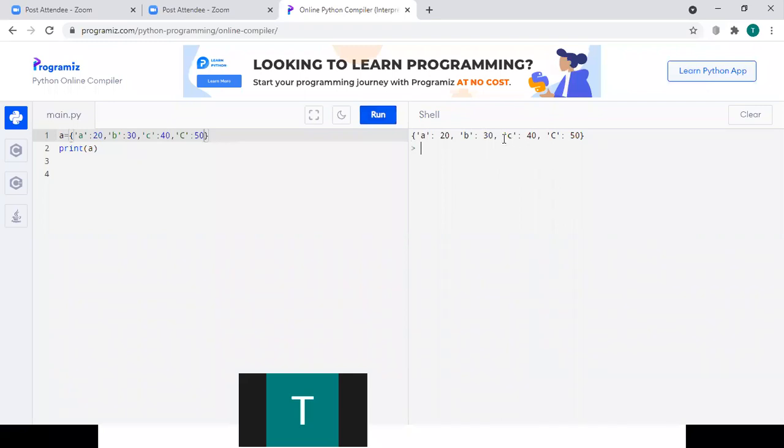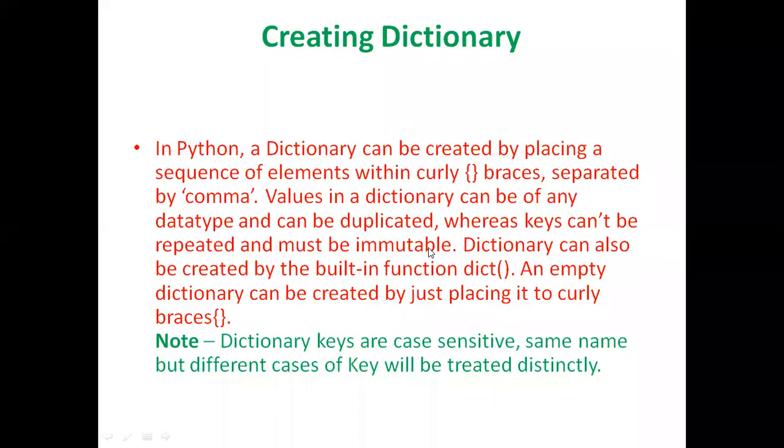So here in this dictionary, I have defined 2 keys, capital C and small c. Both the keys are treated distinctly, both are treated separately. So this is what will happen if we declare keys of lowercase and keys of uppercase. Those 2 things will be treated distinctly.